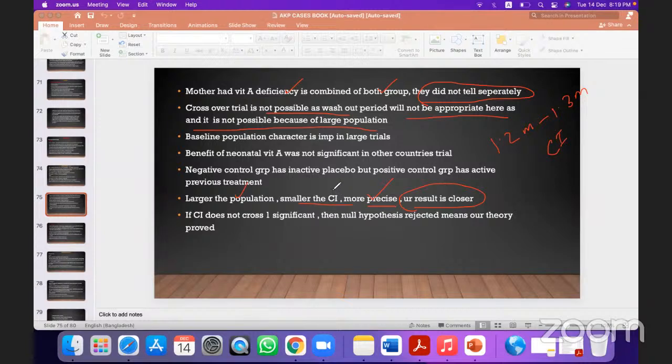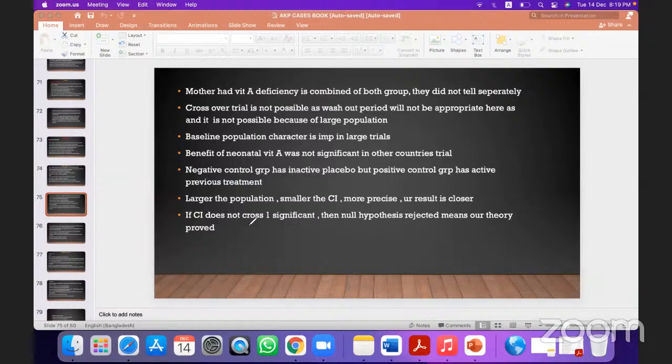So the smaller the confidence interval, the more precisely you can say that my result is between 1.2 million and 1.3 million. So a smaller confidence interval is better. That means the population is large. My study is a large study, okay? Large population means what? More data, more people, more patients, right?